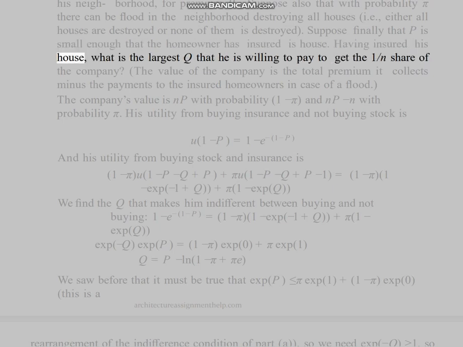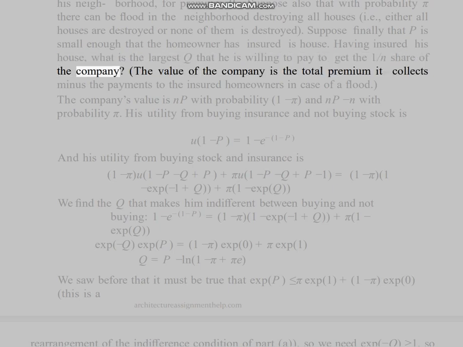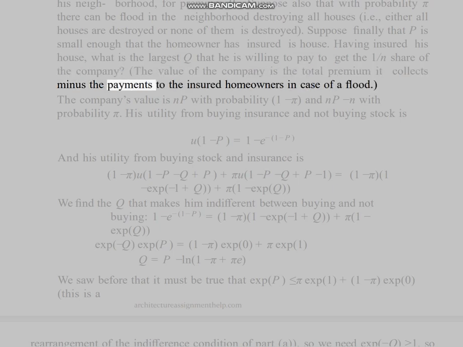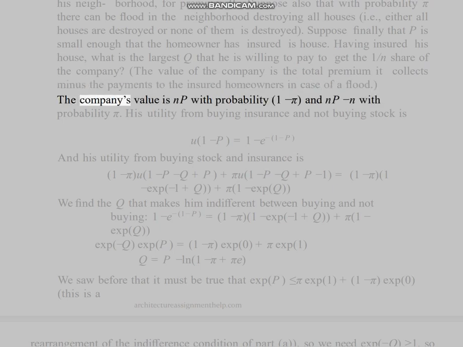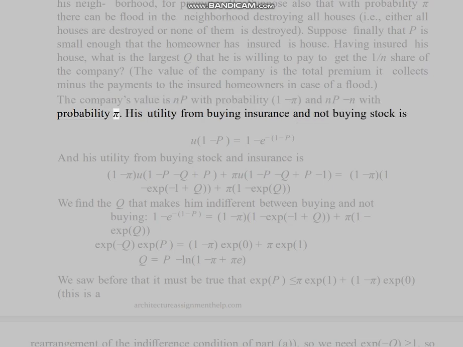Having insured his house, what is the largest Q that he is willing to pay to get the 1/n share of the company? The value of the company is the total premium it collects minus the payments to the insured homeowners in case of a flood. The company's value is nP with probability 1 minus pi, and nP minus n with probability pi.